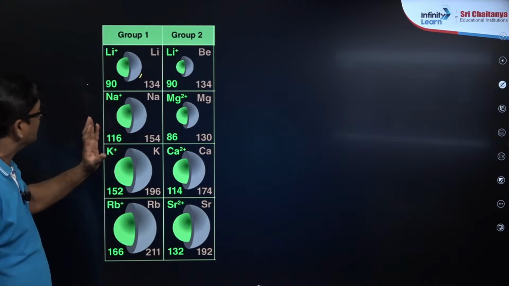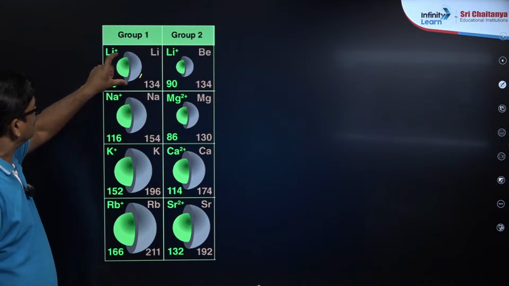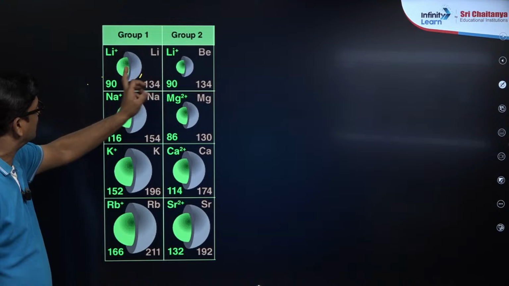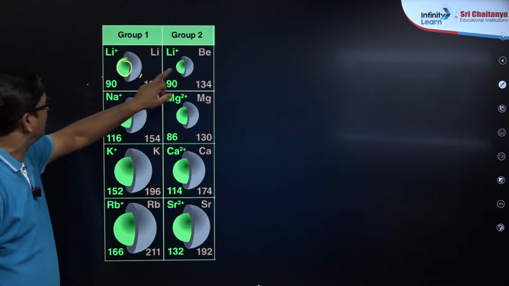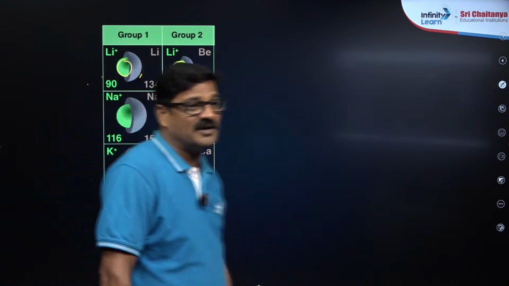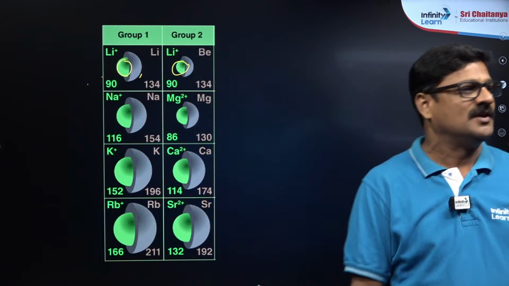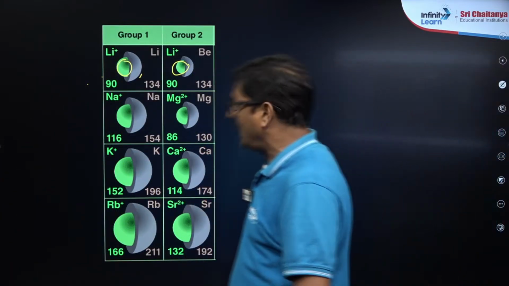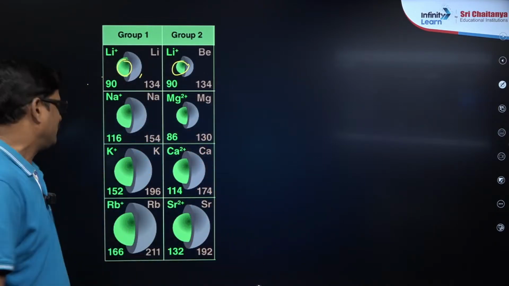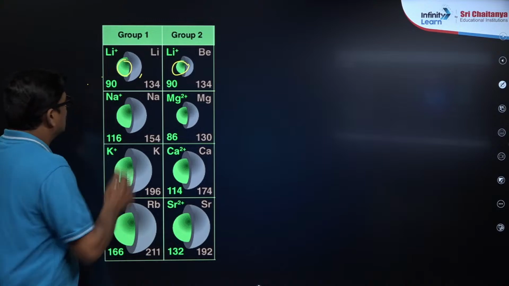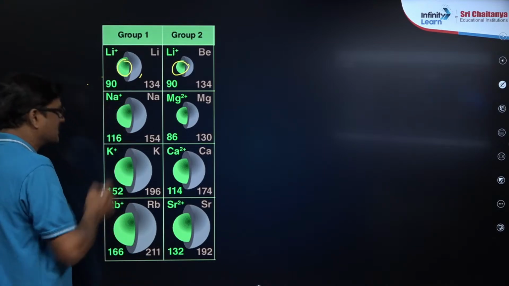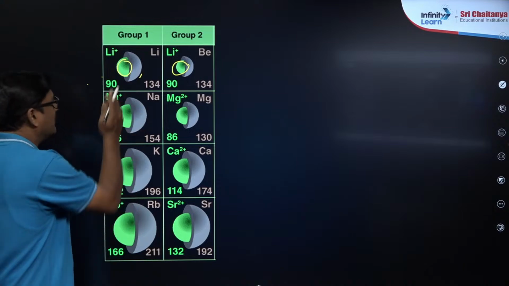One more important thing, lithium size and beryllium size, those are almost similar. देखो lithium का size, beryllium का size दोनों बराबर देख रहे हैं. Therefore lithium and beryllium have similar properties, you can say. I just want to say, you can see, 90, 116, 152, 166, size is increasing.